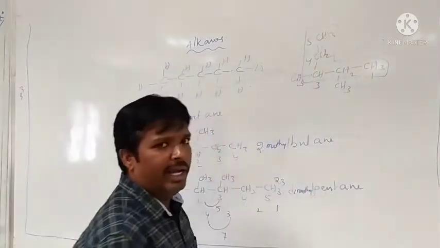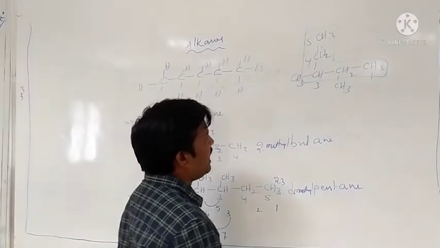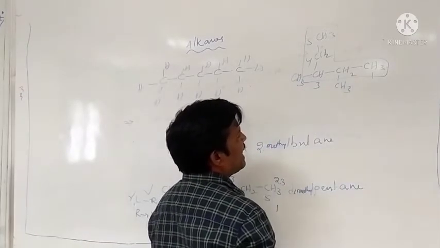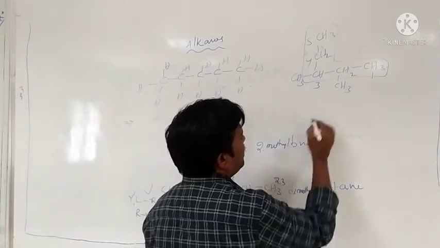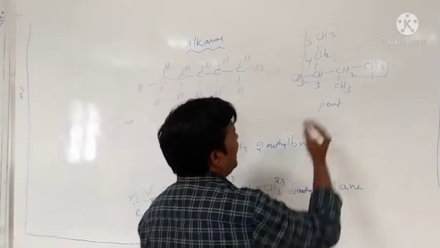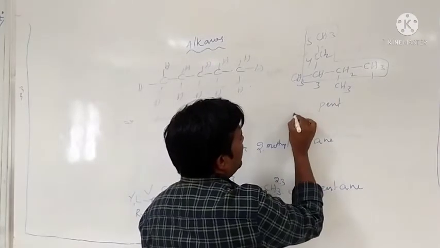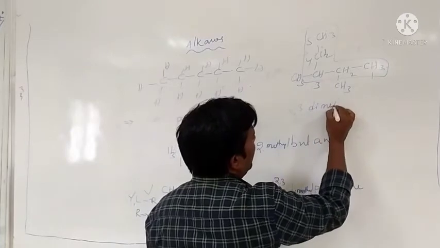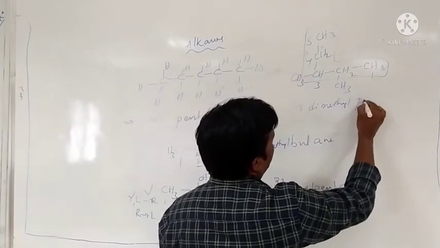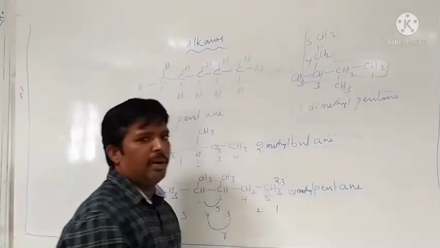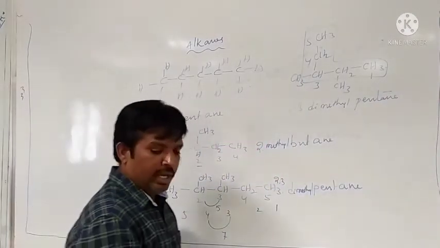The highest numbered chain is selected as the parent carbon chain. So the five-carbon chain is the parent chain, and the root word is pent. The substituents are present at 2 and 3, the same, so 2,3-dimethyl. 2,3-dimethylpentane is the name of the compound.